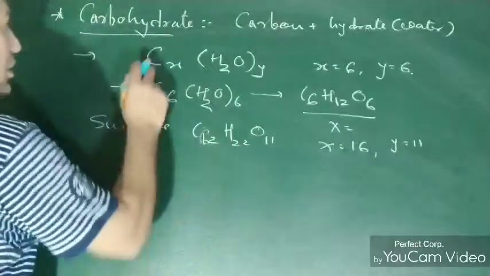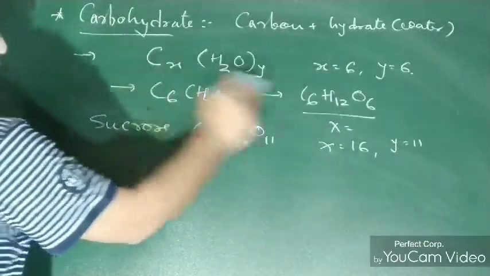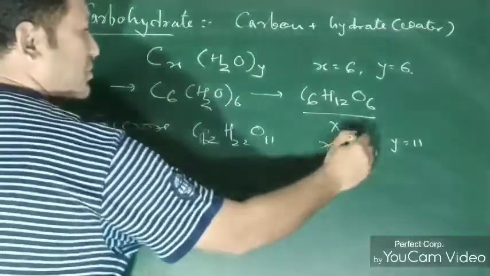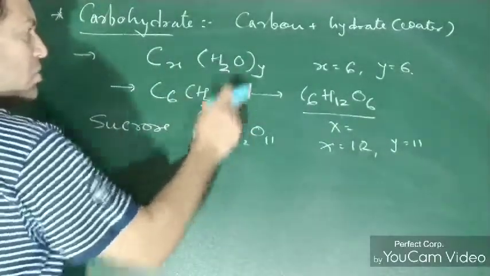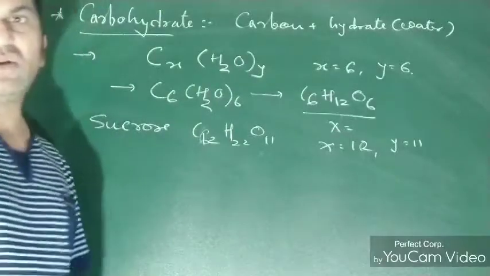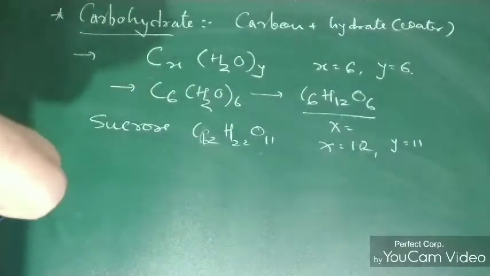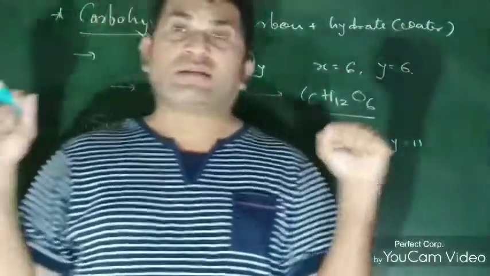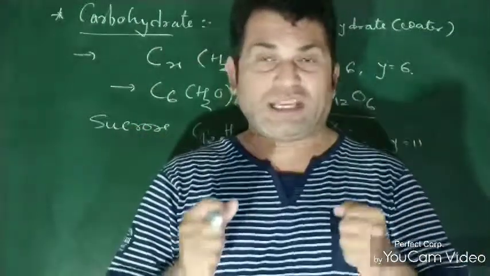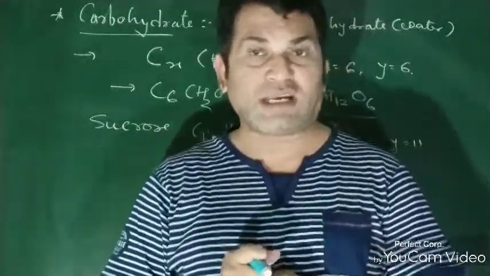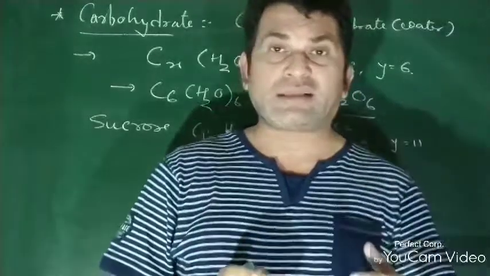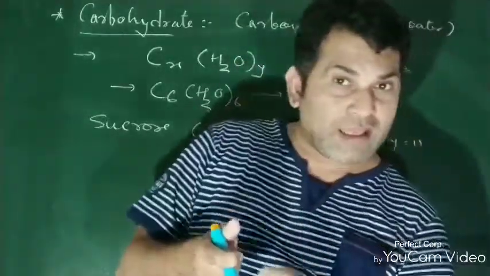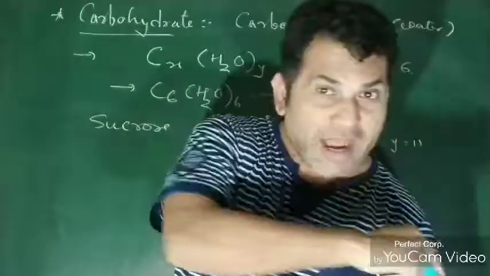So if we put C12 and Y 11, 11 twos are 22, 11 ones are 11. So this is also true. Dear students, this definition seems to be true at first sight. Yes, this formula is correct: carbon X, water Y, that will give us carbohydrate.